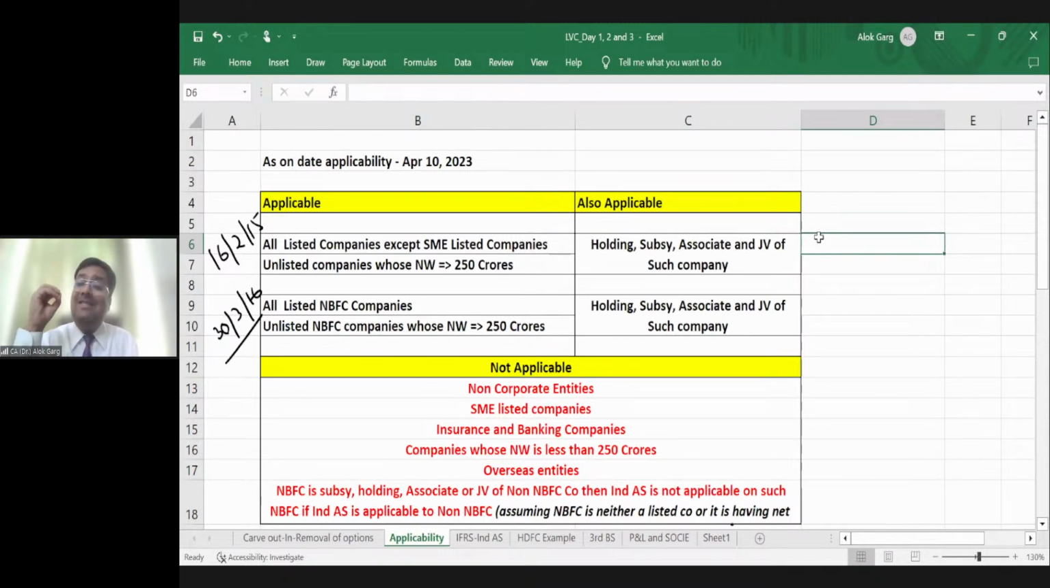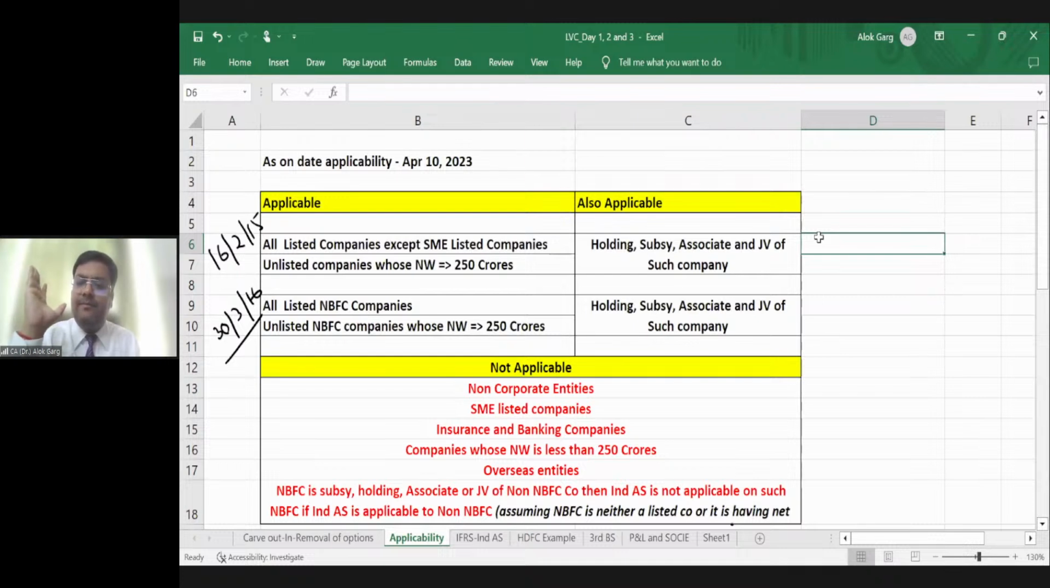So friends, any company which is listed anywhere in the world, I am only talking about Indian company. Please understand. Sir, whether Ind AS is applicable to Facebook, Amazon, Apple, Google, answer is no. They are not Indian companies. Any Indian company listed anywhere in the world, Ind AS is applicable in India. I'm talking about Indian reporting, right?